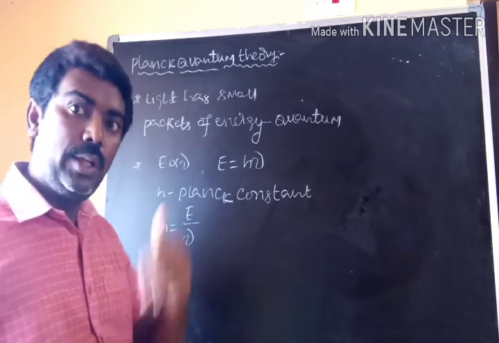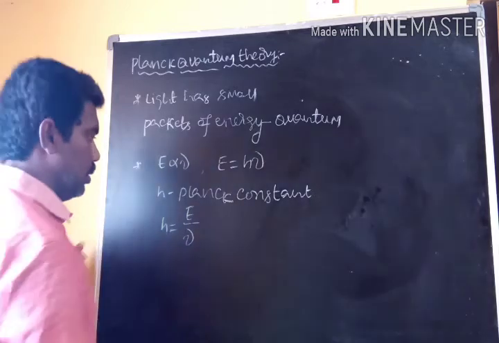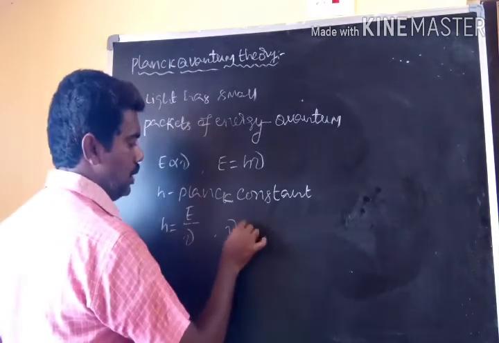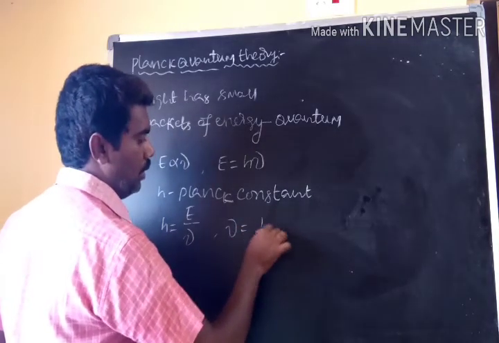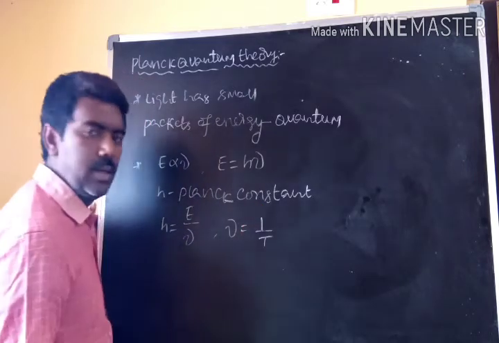Or otherwise, we'll take one more definition. You know the formula: nu is equal to the reciprocal of time period.